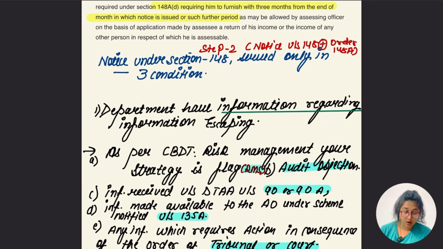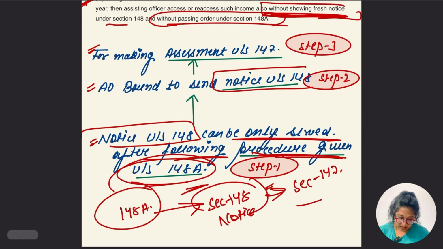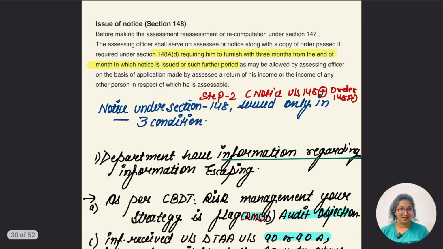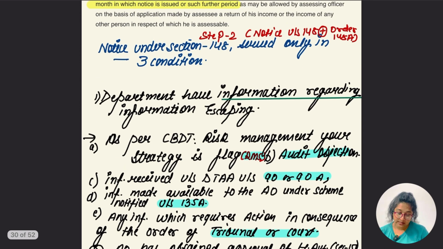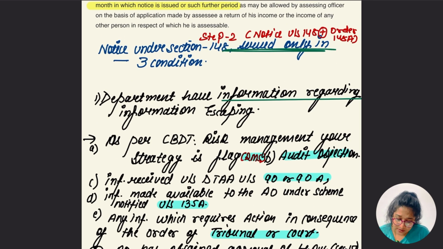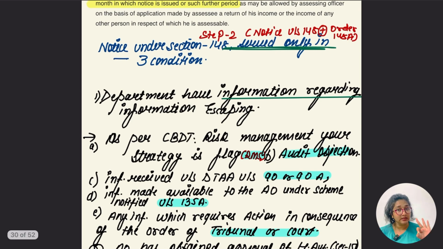So now, as we have read about 148A, we know the notice is to be served. But now what are the conditions when the notice is actually going to be served? We read about the order procedure. The first part is complete, so can I write here that this first part is complete? Let's go for the second part where the notice is actually issued. Notice under section 148 is only going to be served in three conditions. Let me say it again, only in three conditions.